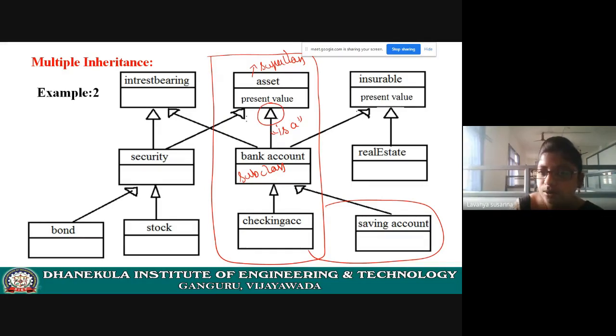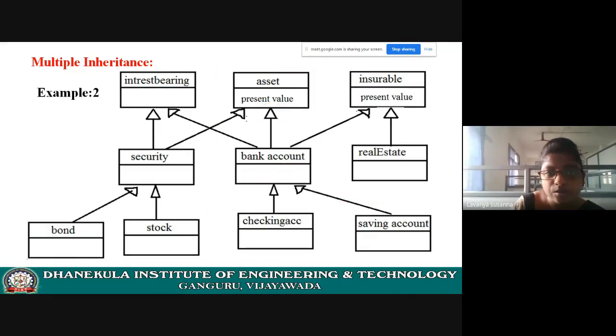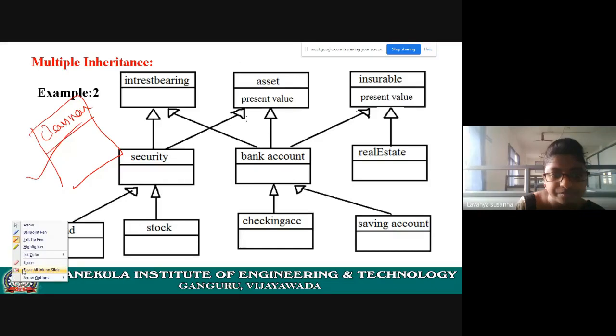Now, bank account acquires all the properties of the asset class. You need to see the graphical representation of a class in this way. This is a class name. You need to write the class name. This is a graphical representation of a class.